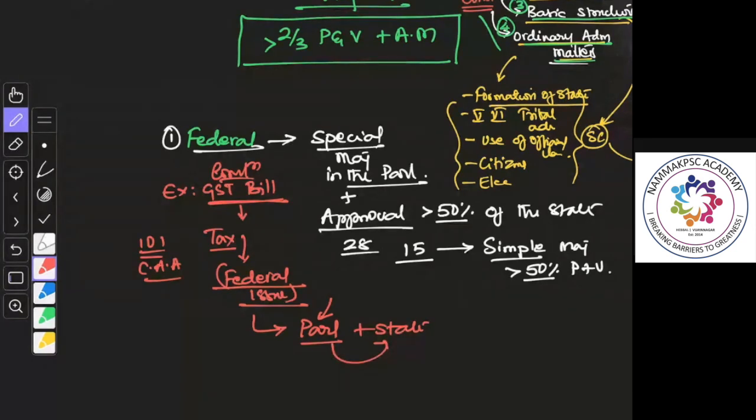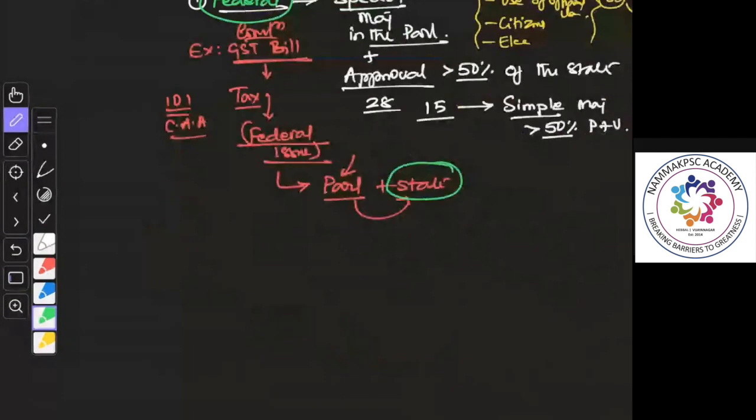Please remember, the bill can be introduced only in the parliament, but if it is a federal issue, it also requires the state's approval, because the Indian constitution is applicable to even the state. So when it is dealing with federal issues, it requires the approval of the states.